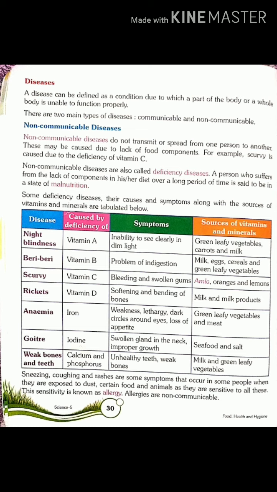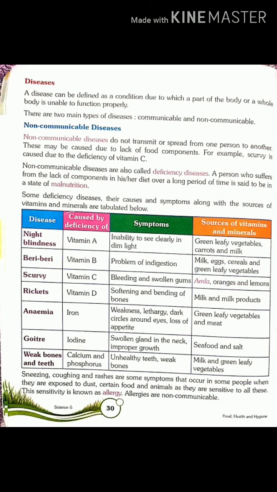Since these diseases do not spread, then how they caused? These are mainly caused due to the lack of food components. For example, scurvy is a disease that is caused due to deficiency of vitamin C. Since non-communicable diseases are caused due to the lack of components, so they are also called deficiency diseases.